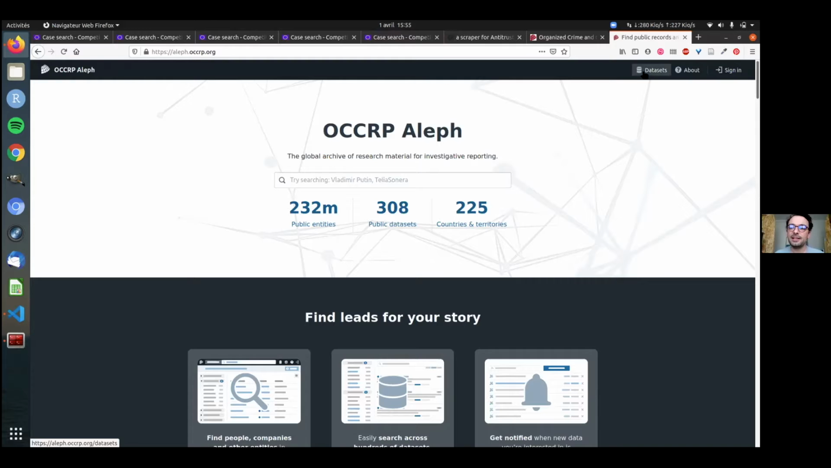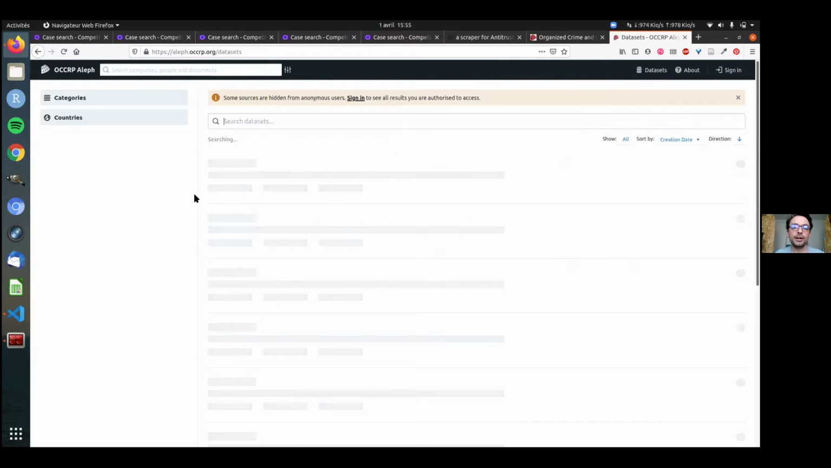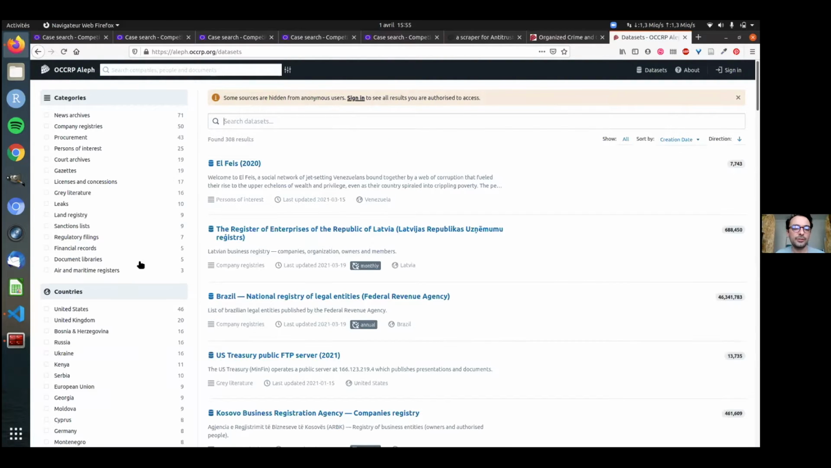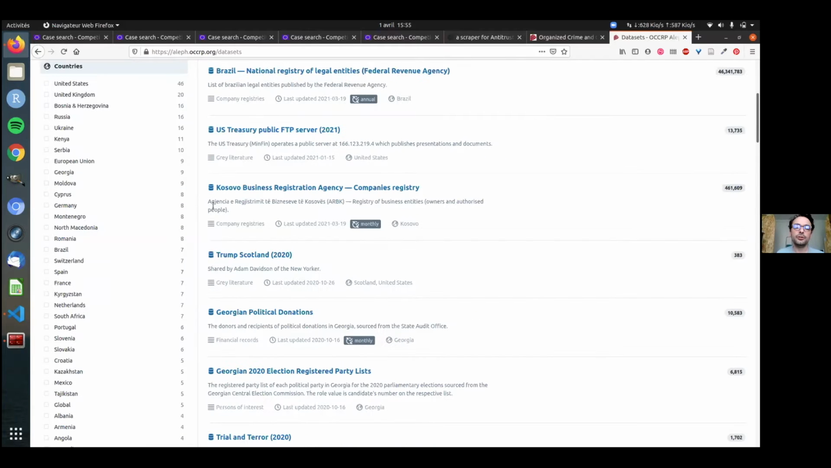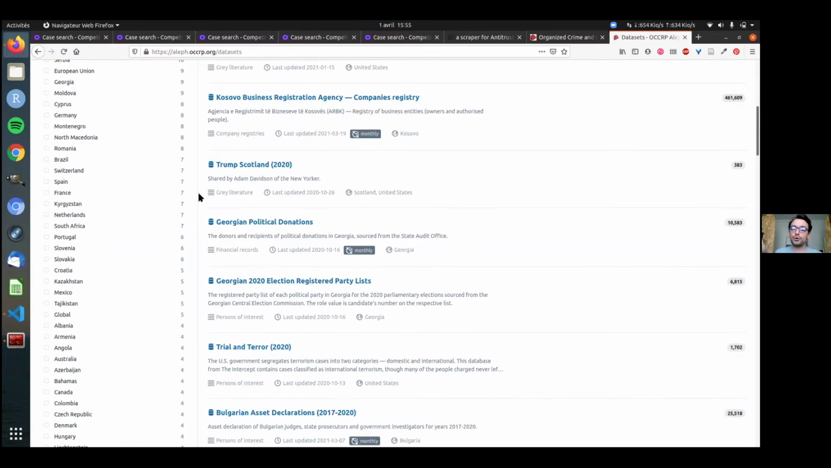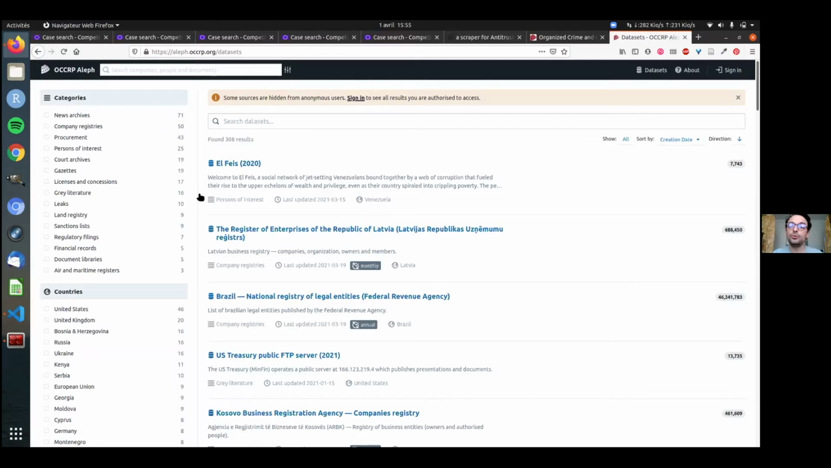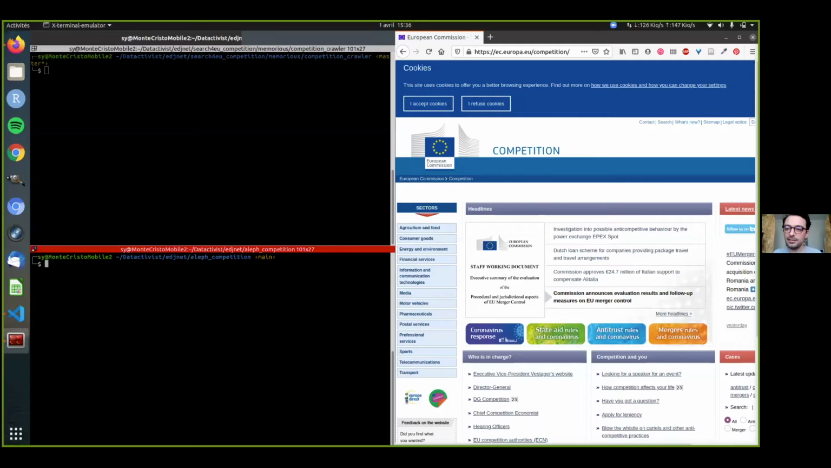So you have many data sets, and for example, if you look at the sources, you have the US Treasury public FTP server, the Kosovo Business Registration Agency, etc. And all of those data sets can be linked, intertwined and compared to the data sets that we are bringing ourselves in our Aleph's case. We decided to focus on a very specific website. I will now share my screen so that you can see this.